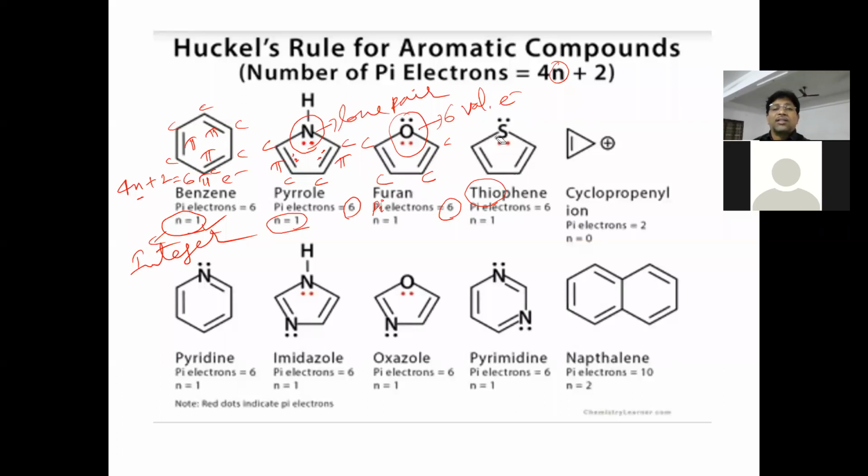At one corner sulfur is there in thiophene, oxygen in furan, and nitrogen in pyrrole. These three are heterocyclic and aromatic compounds.